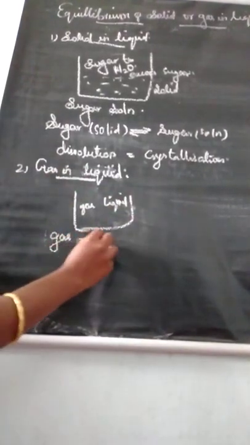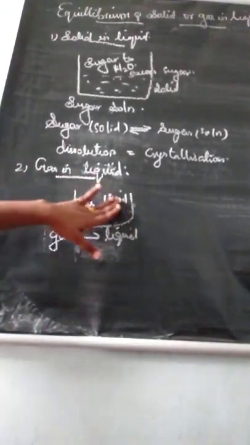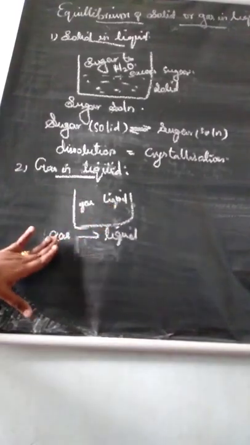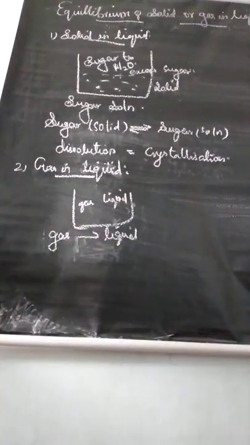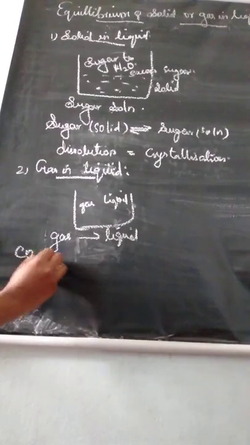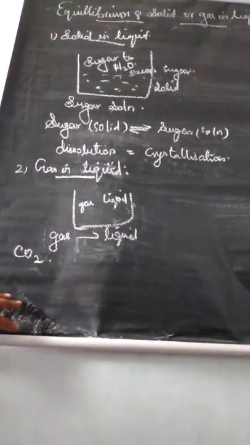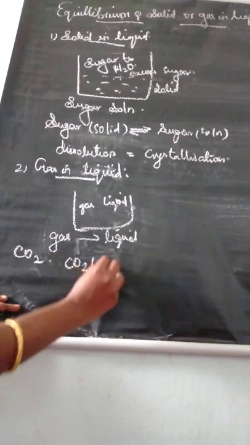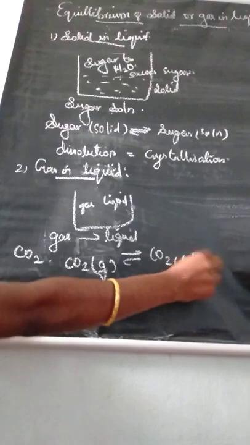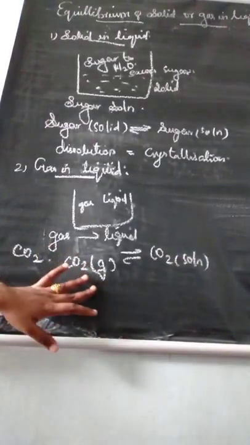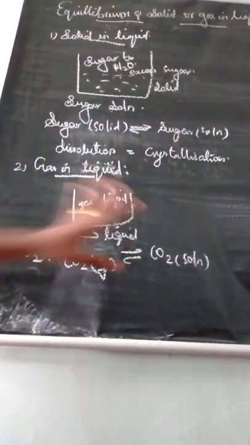There will be an equilibrium between the gas and the liquid. You can consider a simple example, carbon dioxide. Carbon dioxide gaseous molecule is converted to carbon dioxide solution.